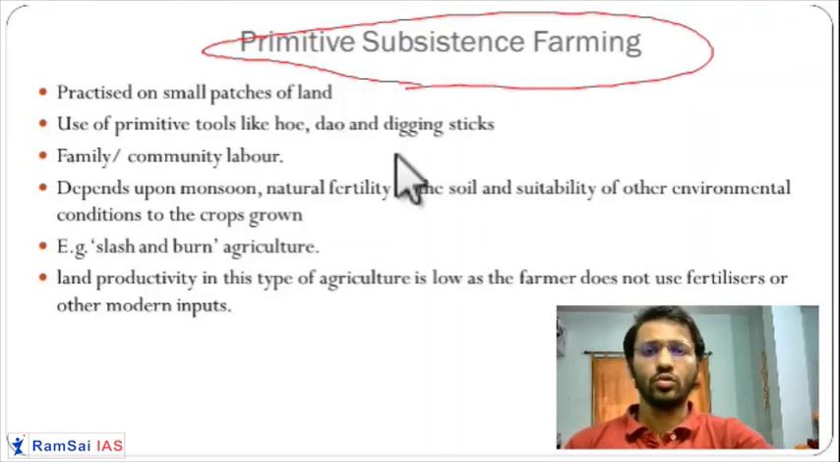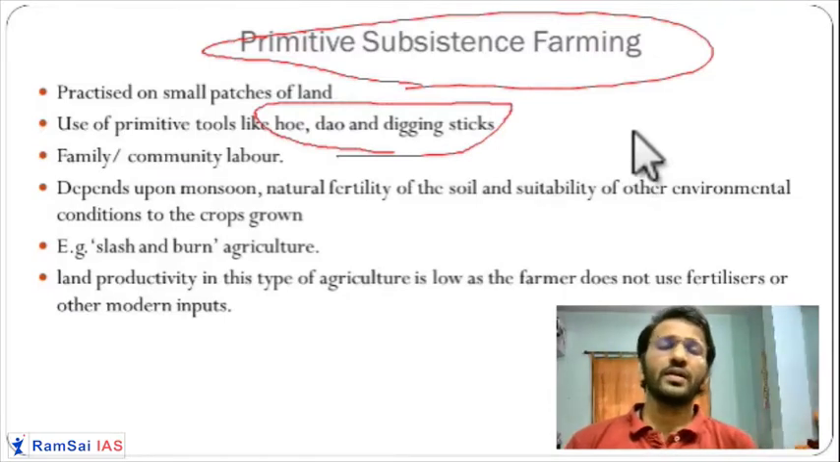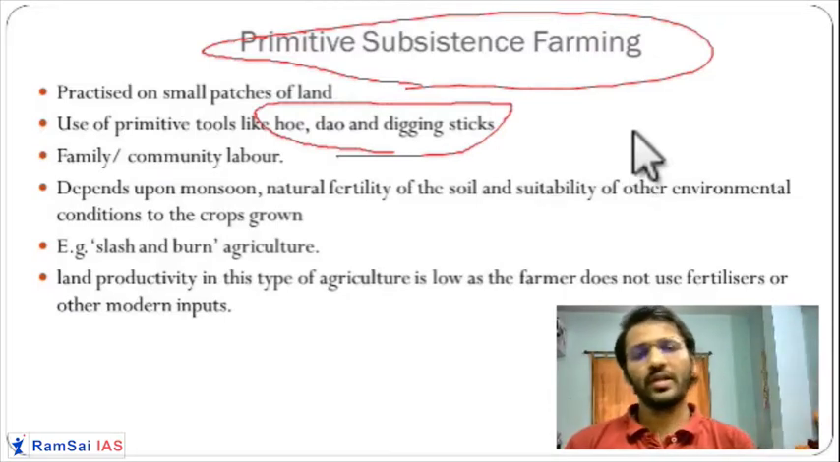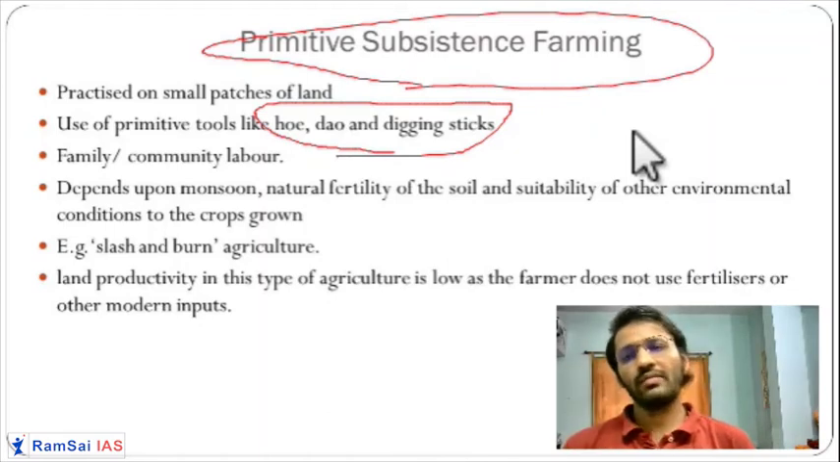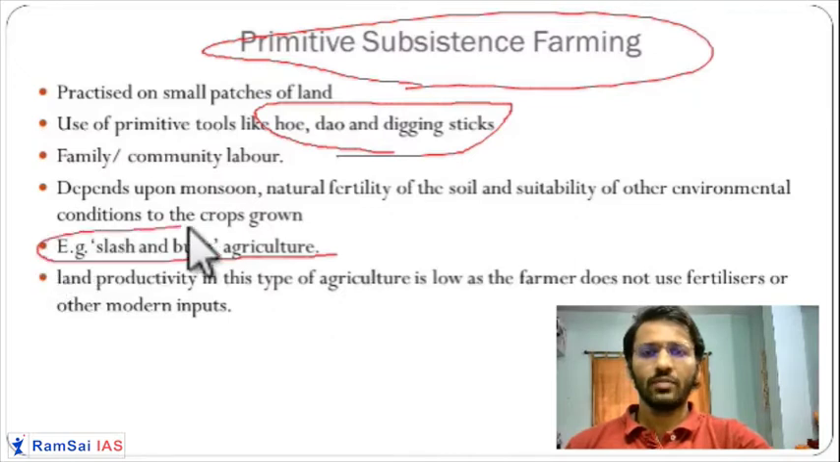They are using primitive tools like the hoe, dao, and digging sticks. These are the different types of tools used in tribal areas. Who is involved over here? Definitely clans, villages, members of the family. There is no mechanization, no technological innovation here, just the normal, natural way of doing agriculture. Until the soil is fertile, they will do the agriculture. Once fertility is gone, they will leave that land. So generally, it is known as slash and burn type of agriculture.